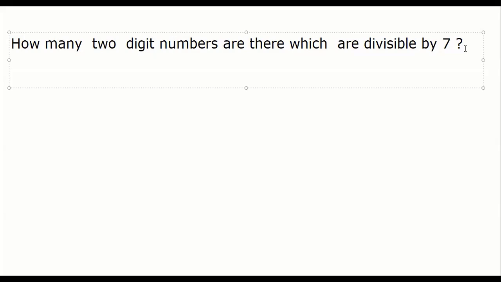First we find out, because we have to start the AP, right? Which is the smallest 2-digit number which is divisible by 7? Sir, 14. Divisible by 7. Nice, 14. So my first term has to be 14. What will be the common difference? 7 only, right? Then only it will be divisible by 7: 14, 21, 28.